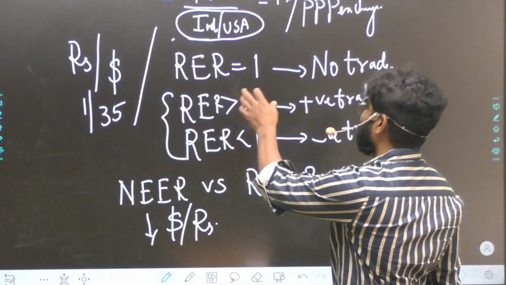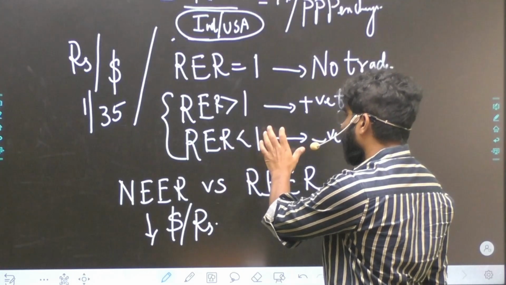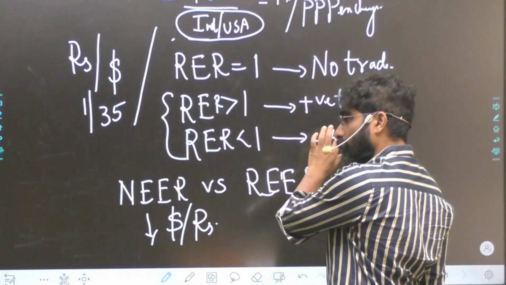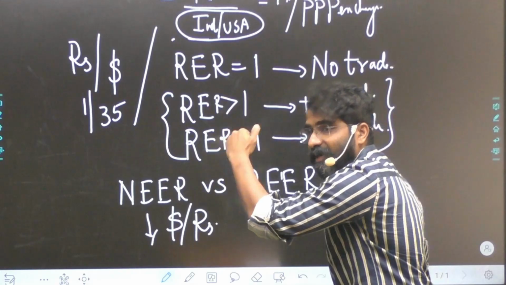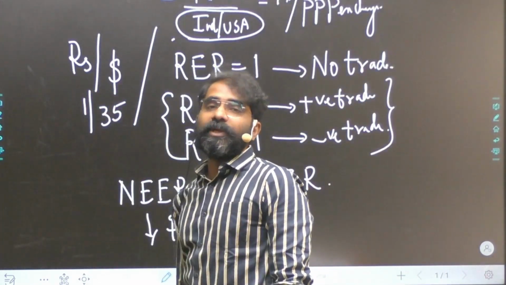So if it is less than 1, then India can export more. If it is more than 1, India cannot export more. So this aspect becomes reverse now, if I am calculating it as dollar by rupee.